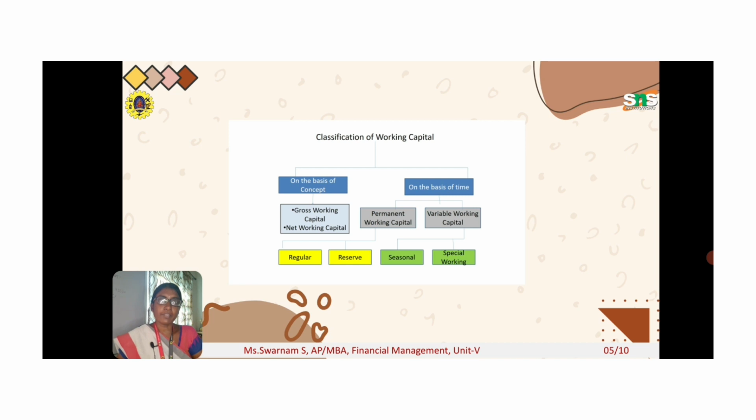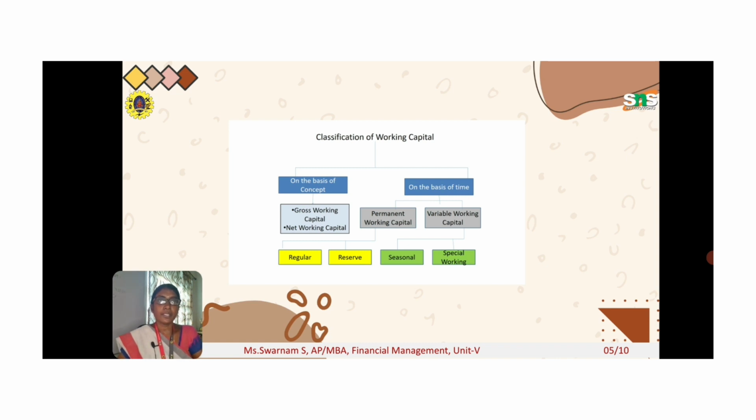Example, if I have cash, bank, inventories. If I have cash of 10,000, a bank balance of 20,000, and an inventory of 30,000, totally the current asset is 60,000. So gross working capital deals with the total current assets. The total of the current assets is what is called gross working capital.